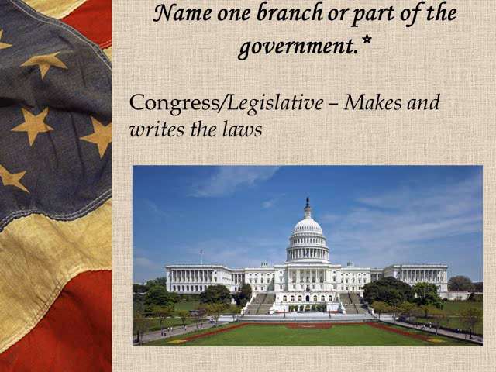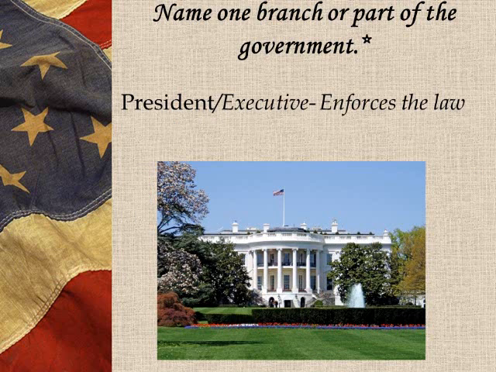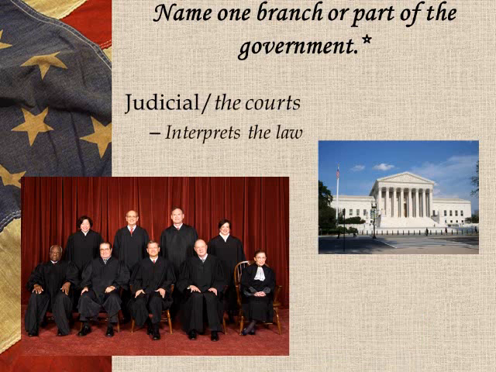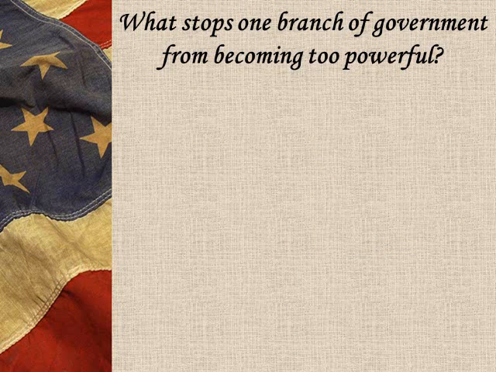Name one branch, like the Congress, legislative, and it makes and writes the laws. There's a picture of Capitol Hill right here. We'll get more in depth on this when we go into Congress. We'll go more in depth in each of these branches. The second one, president or the executive, he enforces the law, makes sure people are obeying the law. And the judicial or the courts, they interpret the law. There's a picture of the United States Supreme Court, as well as the building where they meet. And we'll go a little more in depth into each one of those later on.